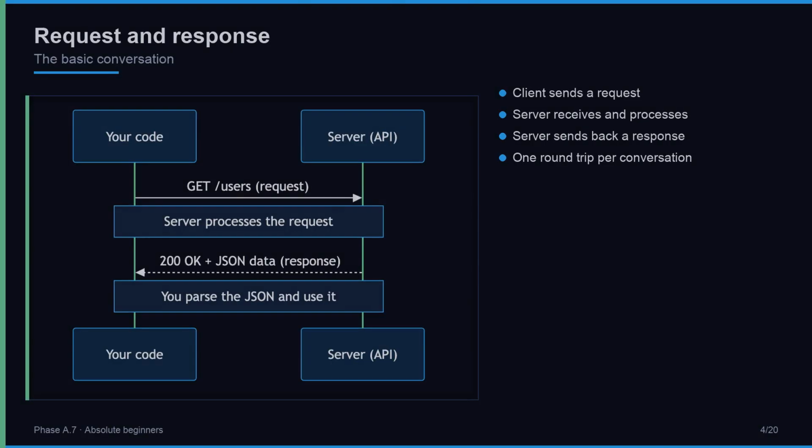Unpack the name. Every API conversation has two parts. On one side, a client sends a request, it asks for something. On the other side, a server receives that request, thinks about it, does some work, and sends back a response. That is the whole shape: ask, then answer. The client is the one asking, your Python script, your phone app, your browser. The server is the one answering, a program running on another computer, often far away, waiting for requests. This back and forth, request out, response back, is the heartbeat of every API, ask and answer.